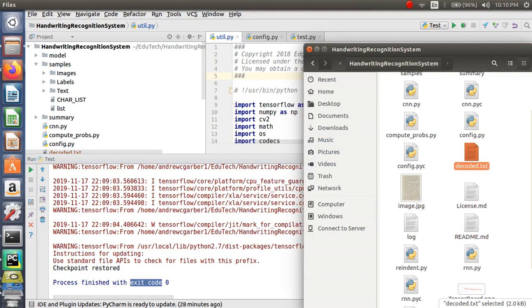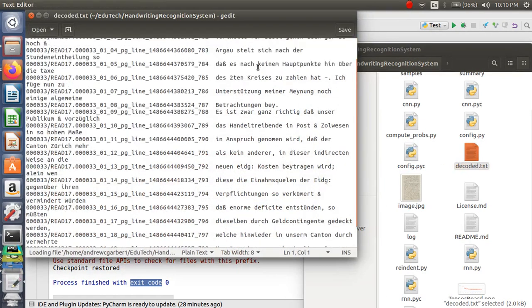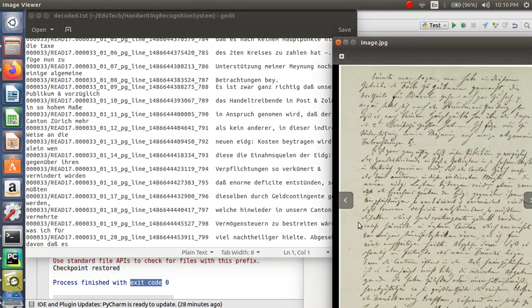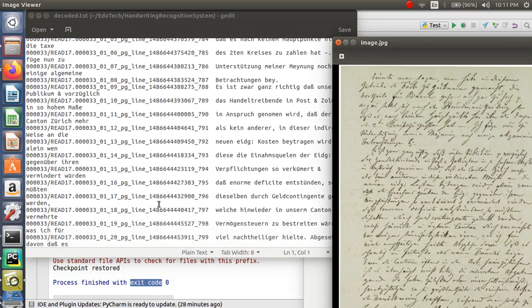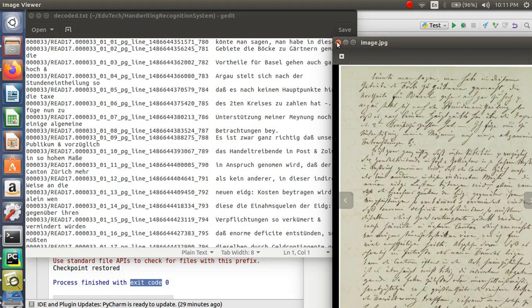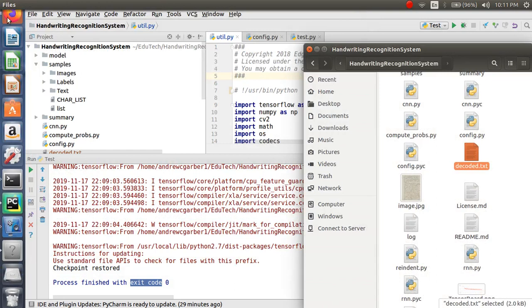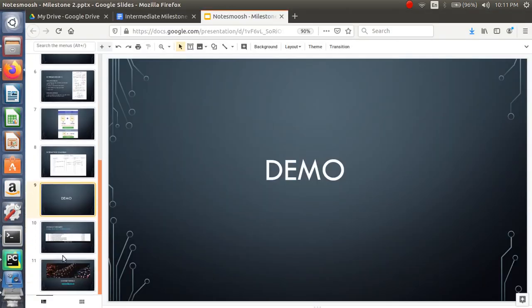That's good. And then if we look back into here, yeah, you've got this line by line. This was the original here, and now we have it line by line transcribed from an image into actual text that I can use, and obviously work to get rid of some of the line by line aspect of the read here. Okay, so that is the app so far, and that concludes the demo of NoteSmoosh so far as well.